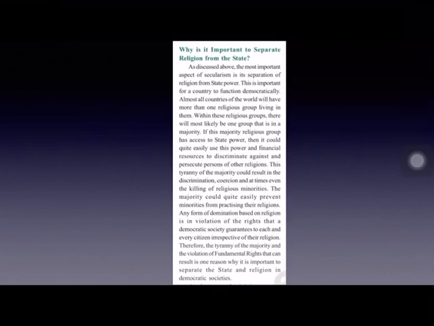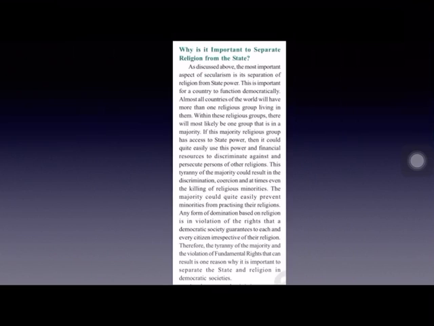They will use their state power, and also they will use the financial resources for the welfare of their own religious community people. And thus, they will discriminate against the other religious groups or communities. And the majority religious community group will also dominate all the other religious communities.